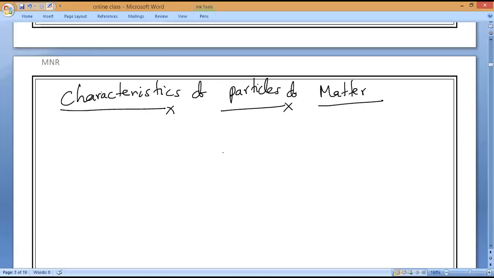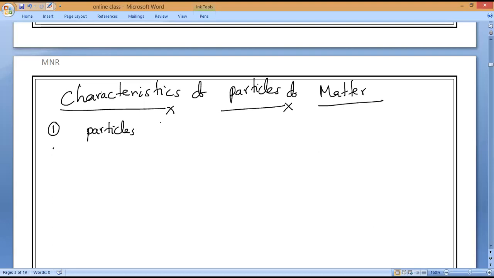Okay, if you see the characteristics of particles of matter, we have already studied all the four characteristics. What is the first one, guys? That the particles of matter are very small. Is it yes or no? That is the first thing.